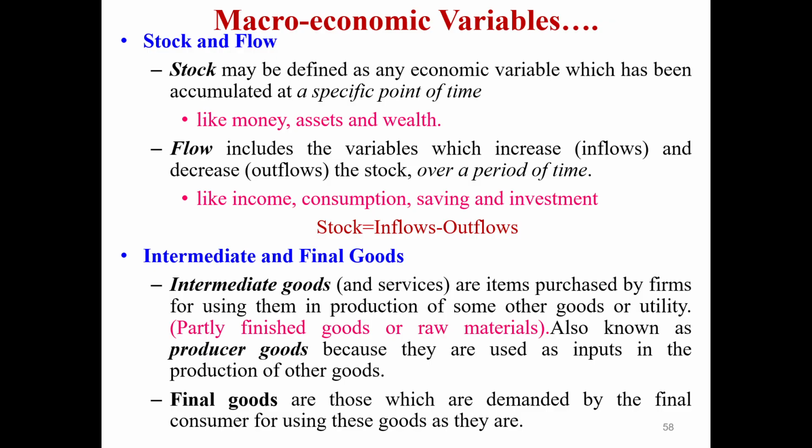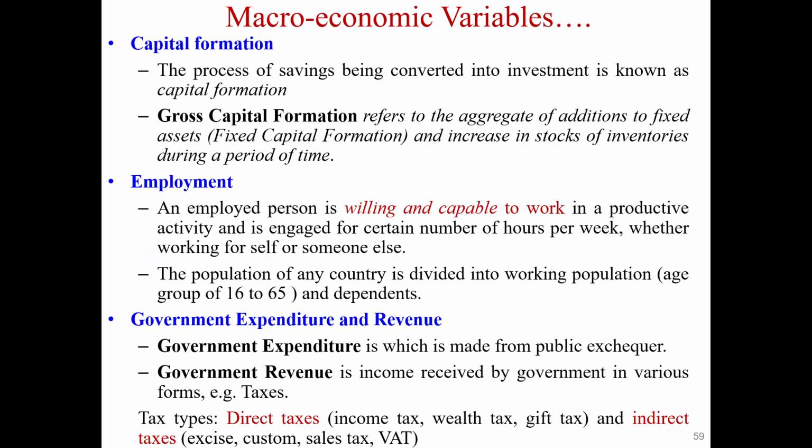First of all, we should understand the difference between intermediate and final goods. Intermediate goods, also known as partially finished goods or raw materials, are used for producing some other goods under utility. And final goods are those which are demanded by the final consumer.